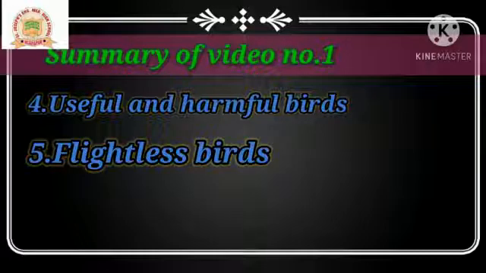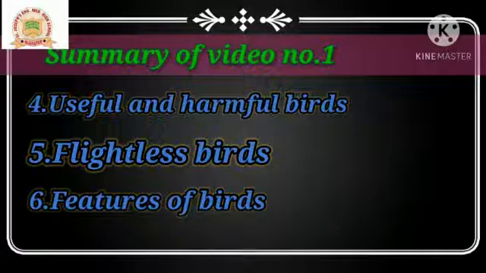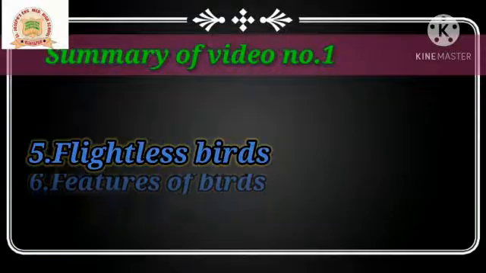Next we discussed flightless birds, the birds which do not fly. These birds are called flightless birds. For example, penguin, emu and ostrich. Next we discussed the features of birds. Birds have hollow bones, and because of the hollow bones, their weight is very low. Their body is arrow or streamline shaped, pointed at both ends. Birds also have feathers and wings. Because of these characteristics, birds can easily fly in the sky.